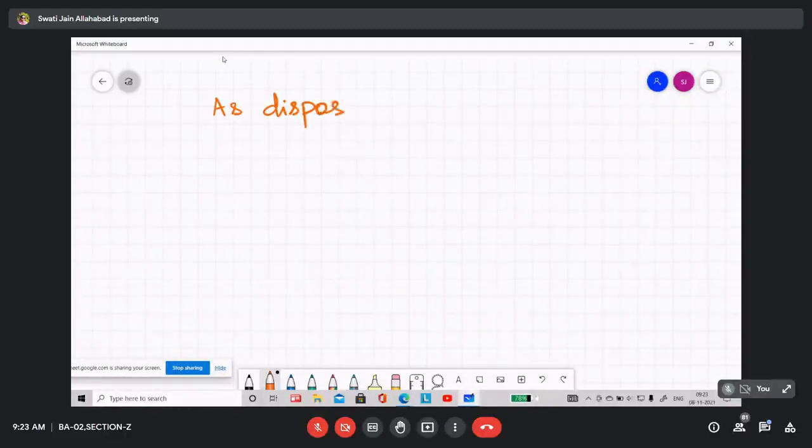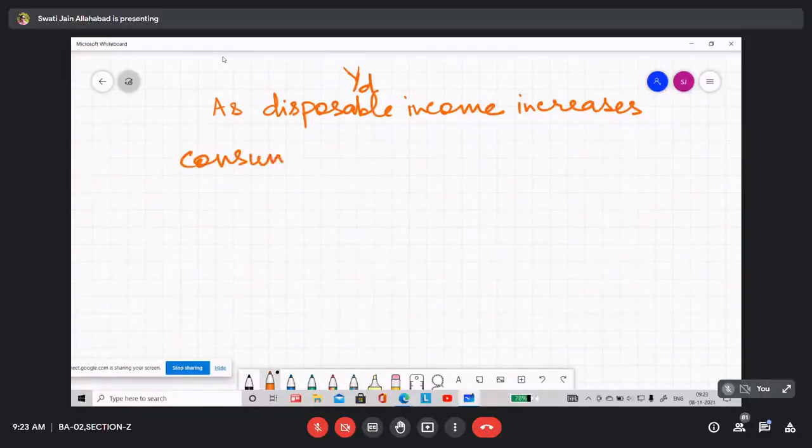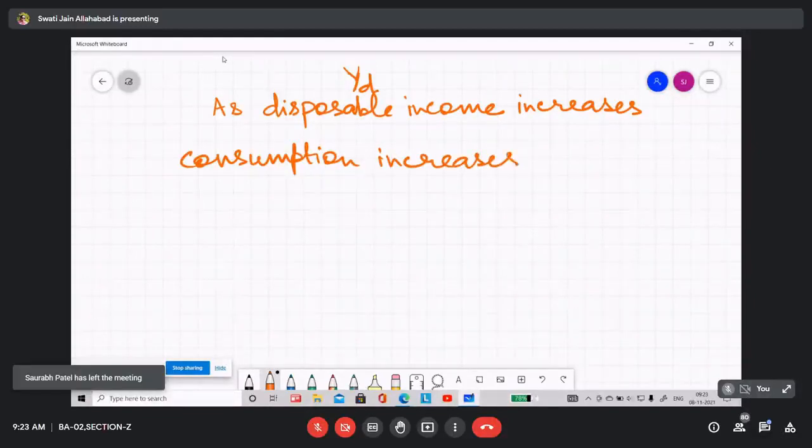As disposable income, shown as YD, increases, consumption increases at a decreasing rate.